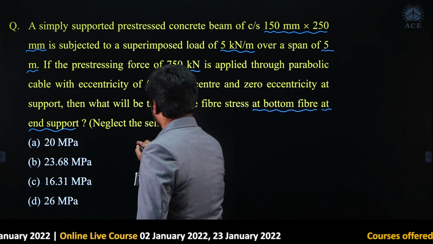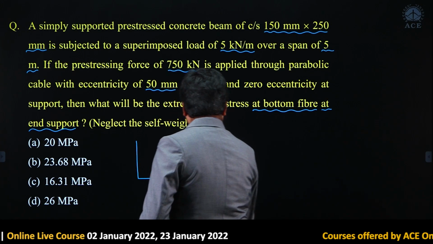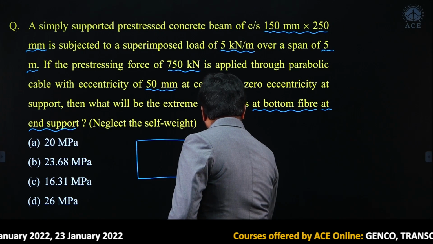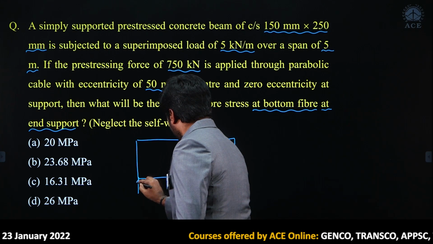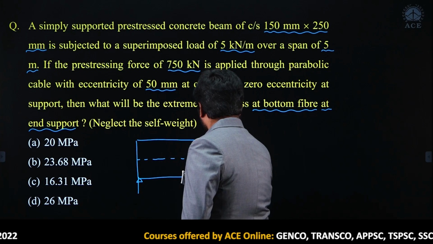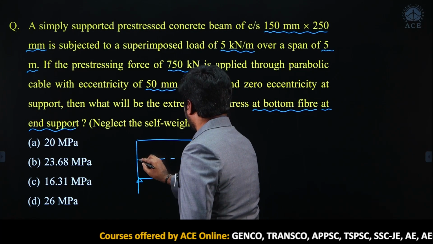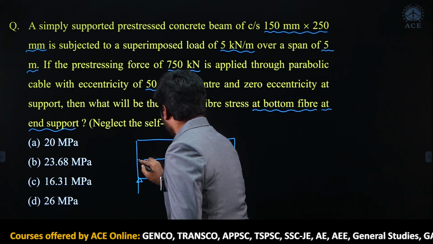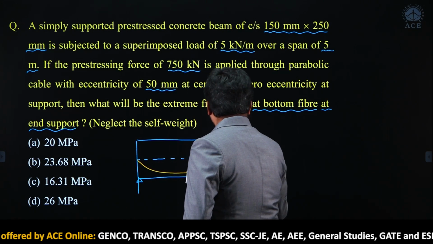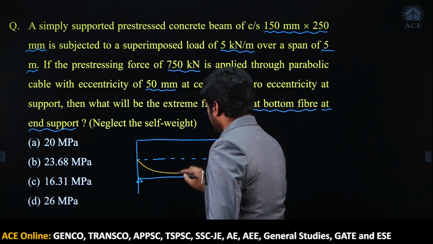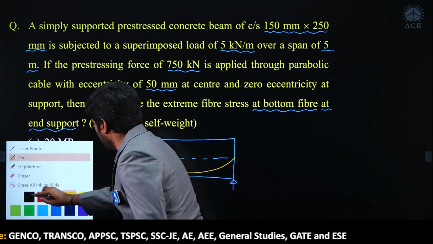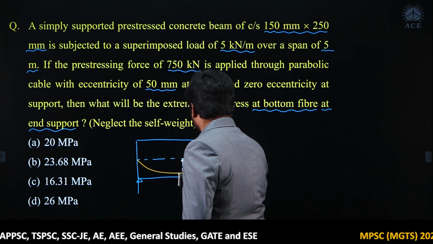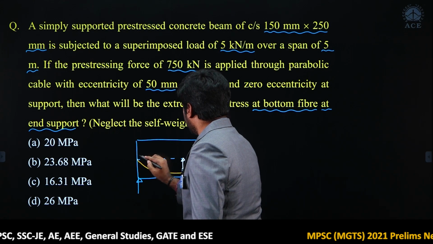Let us take a simply supported pre-stressed concrete beam in which a parabolic tendon is provided, with eccentricity 50 mm at midspan, whereas 0 at the supports.